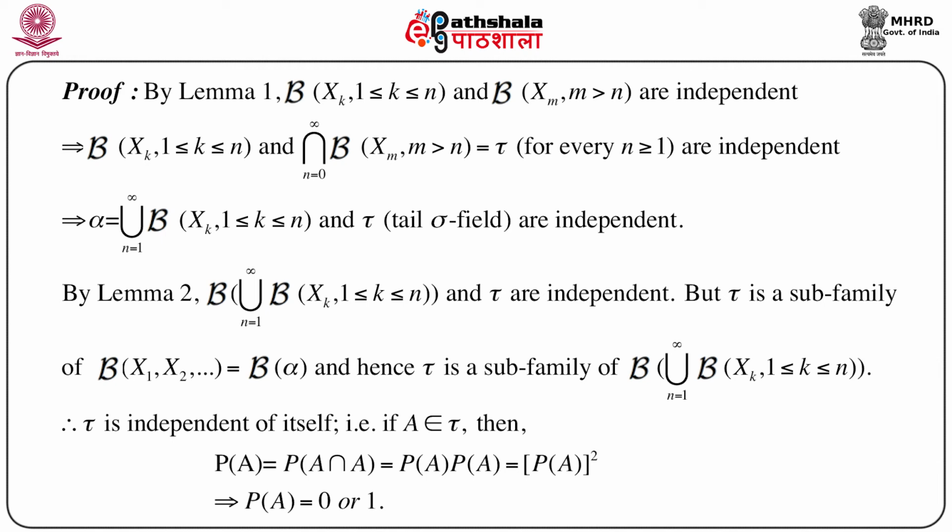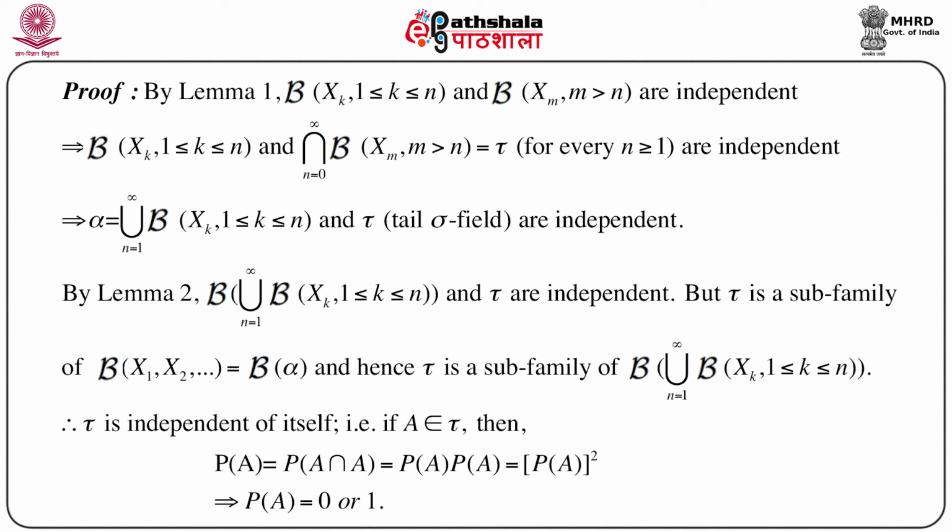Tau is a subfamily of the sigma field B of X_1, X_2 and so on, which is nothing but the sigma field B of alpha. Now again, the sigma field B of alpha is given by the sigma field B of the union of the sigma fields B of X_k, k between 1 and n. So tau is a subfamily of the sigma field B of the union over n equals 1 to infinity of B of X_k, k between 1 and n.